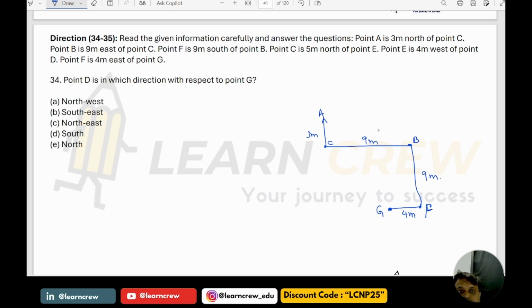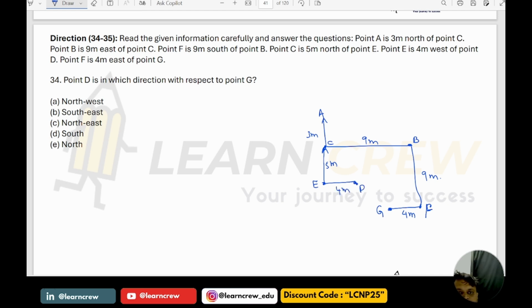Now what we have here: point C is 5 meter north of point E. So this is 5 meter, this is E. And point E is 4 meter to the west of point D, so somewhere here you have D, this is 4 meter.